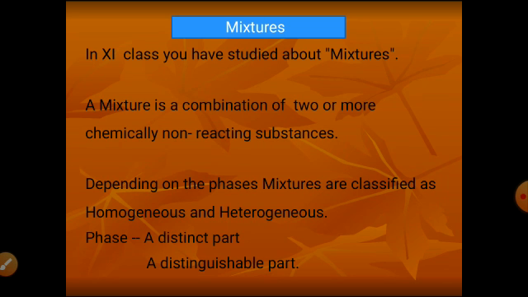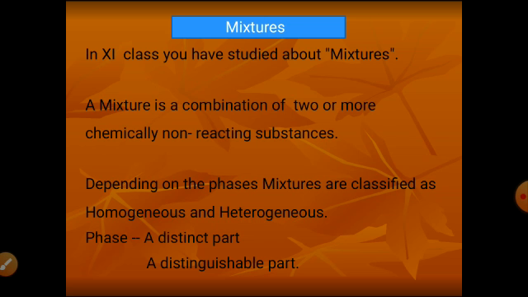Before going to solutions in detail, we need to study some basic concepts. In the 11th class, you have studied about mixtures. A mixture is a combination of two or more chemically non-reacting substances. In a mixture, whatever substances are mixed, they do not react chemically, and the proportion of the substances mixed is not fixed.